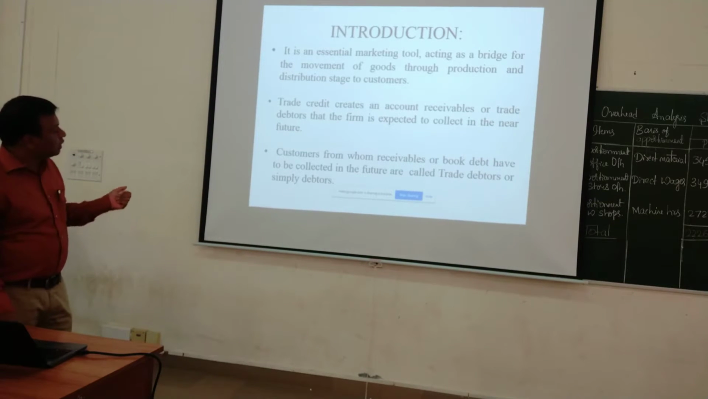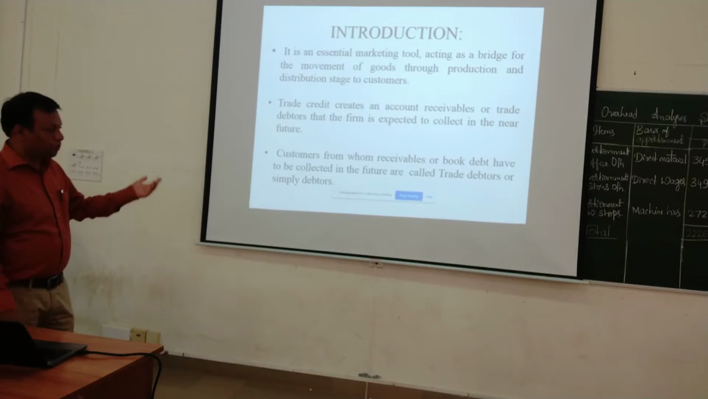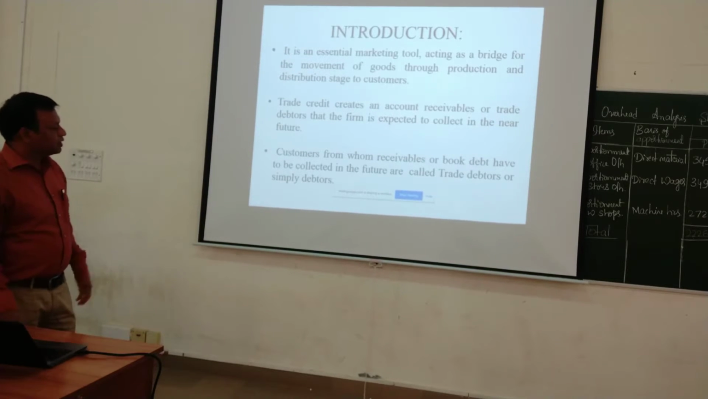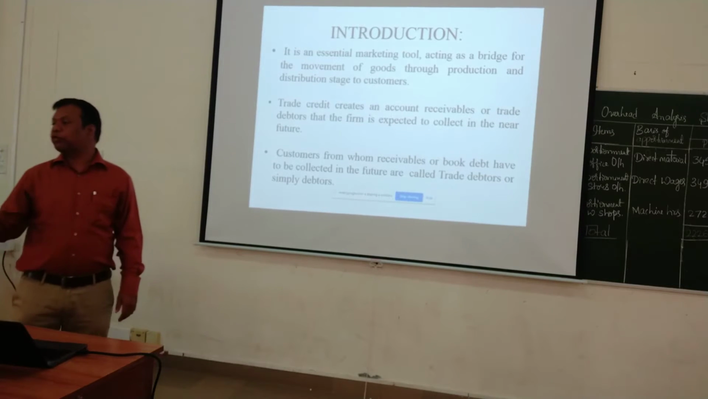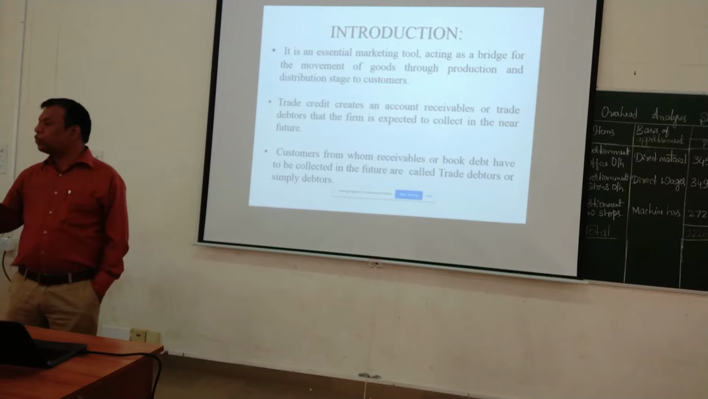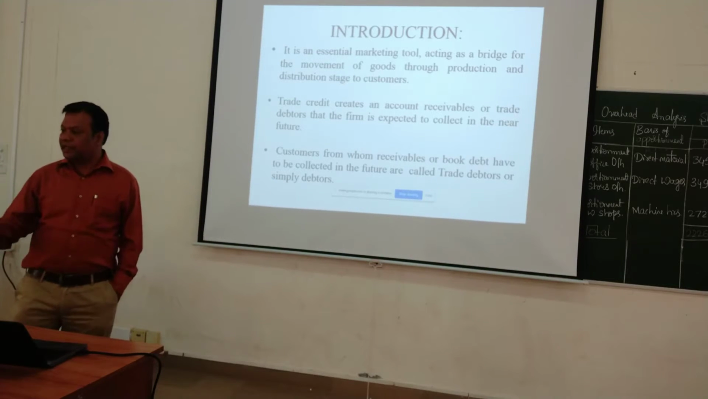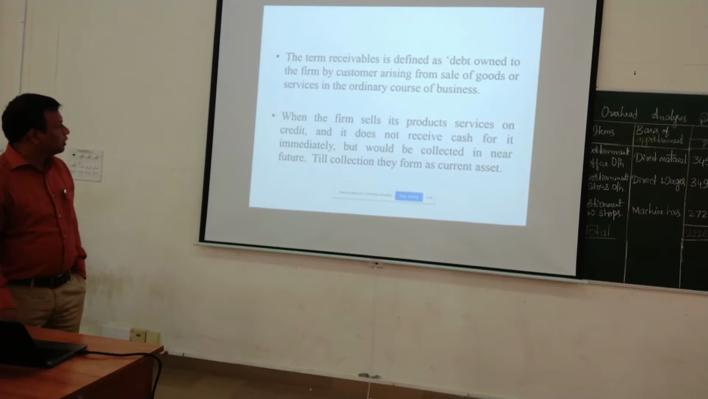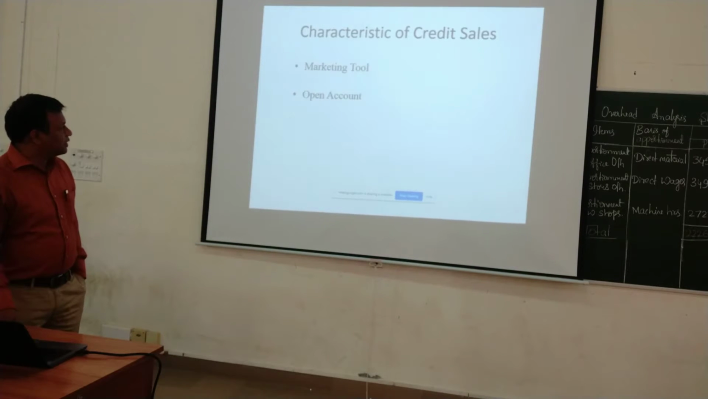Customers from whom receivables or book debts have to be collected in the future are called trade debtors, or simply debtors. The amount which we are supposed to collect in the future because of the sale of goods on credit, we call debtors or trade debtors. So we discussed what exactly these things are, and the characteristics of credit sales, which I discussed last class.